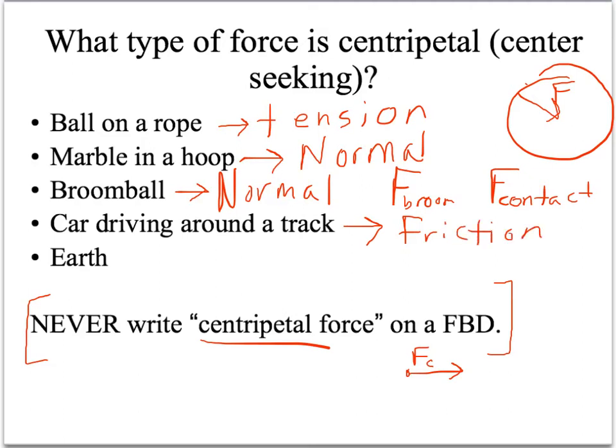The Earth goes in a circle around the sun. Think about what kind of force it is that's pulling the Earth toward the sun, toward the center. The Earth is pulled toward the sun by gravity, and so gravity is the centripetal force in that situation. So you'll never just label a force toward the center of a circle centripetal force. You'll tell what it is. It's always going to be one of these.